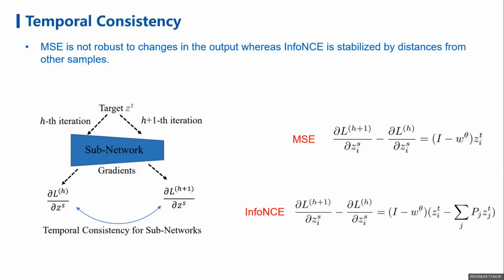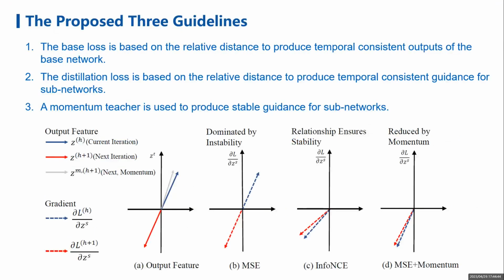Then we explain the temporal consistency and our guidelines. We hope that the gradients generated by different views of the same image will also be close between iterations. That is, robust to changes and provide consistent guidance to subnetworks. By comparing the derivative of MSE and InfoNCE loss, we can find that MSE is not robust to changes in output, whereas InfoNCE is stabilized by distances from other samples. From the figure below, we can more intuitively see the stability of MSE, InfoNCE, and momentum when output feature changes.